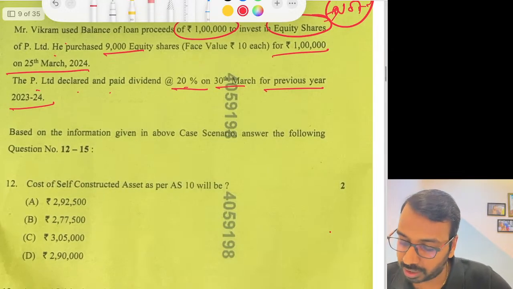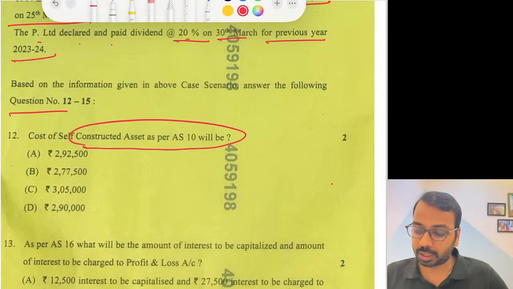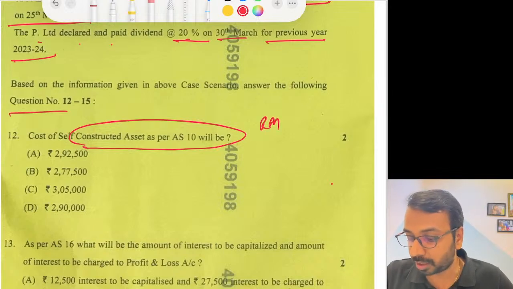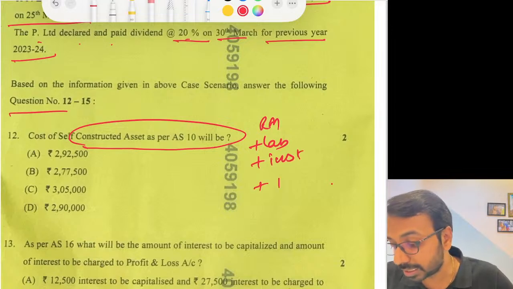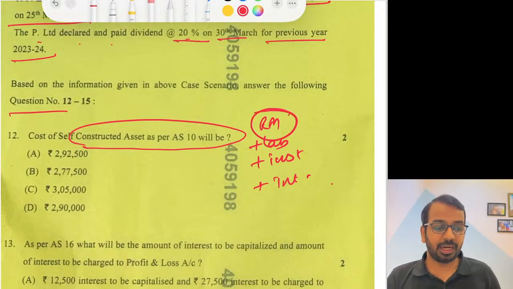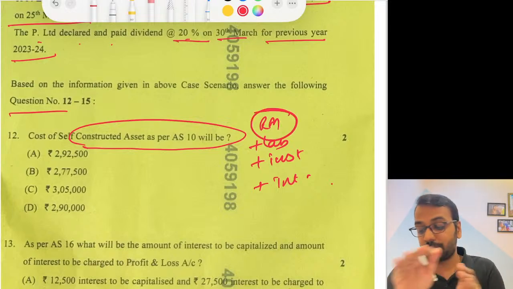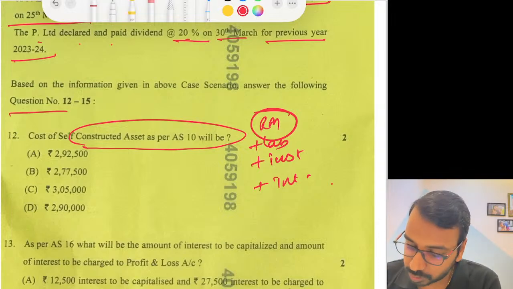Based on the information, answer the following questions. Cost of self-constructed asset as per AS10 would be how much? As per AS10, it is the raw material cost plus labor cost plus installation cost plus interest. Sir, why interest? Because we have used a loan to purchase raw material, we have used borrowing to construct the qualifying asset. So that way you have to include it. Okay, so what is the cost?